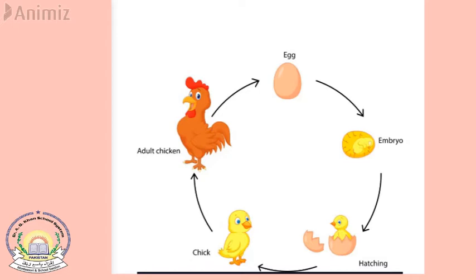Some eggs are placed beneath the chicken, and she sits on them for 20 or 21 days and keeps them warm. The baby chick eats the yolk for food as it grows.